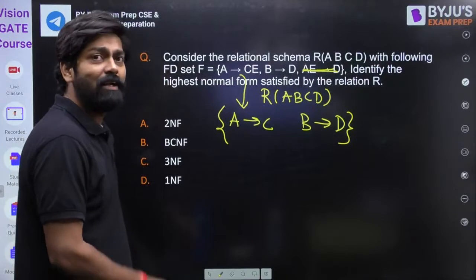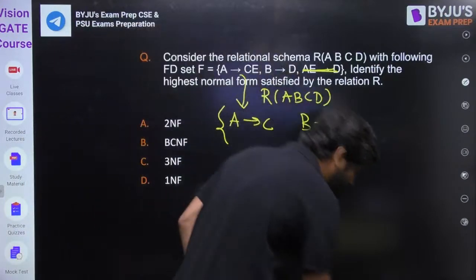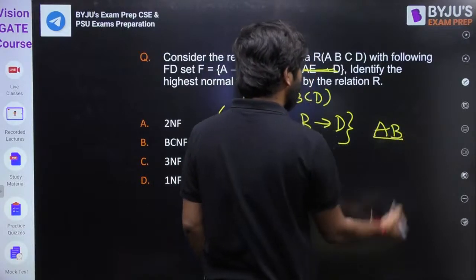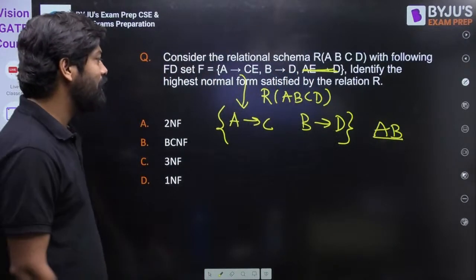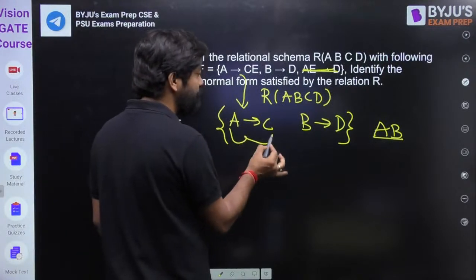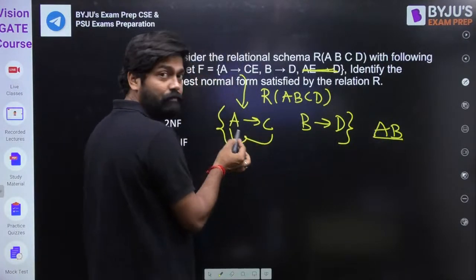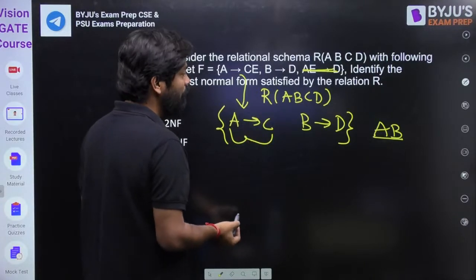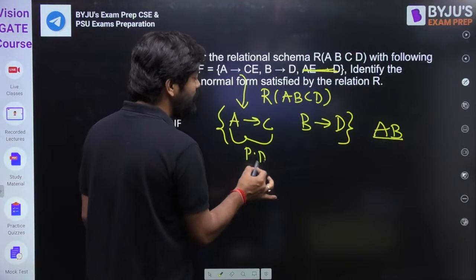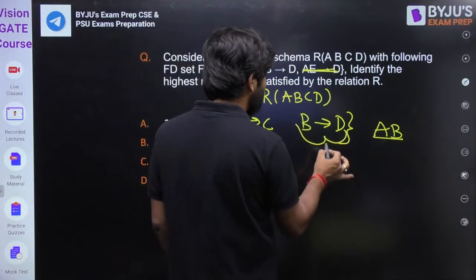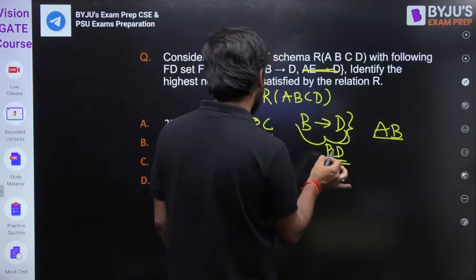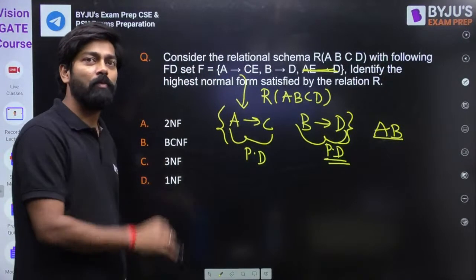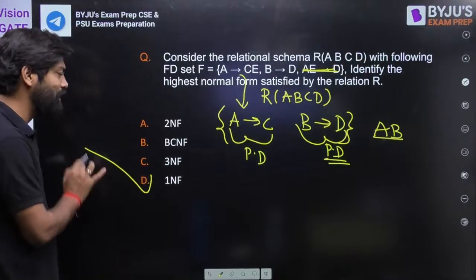So what is the key? Key is AB. AB is the key, my dear friend. Now you see clearly here, this is nothing but partial dependency, because A is a proper subset of AB, and C is the non-prime attribute here. This is also a partial dependency, my dear friend. So the highest normal form is nothing but first normal form. D is the right answer.